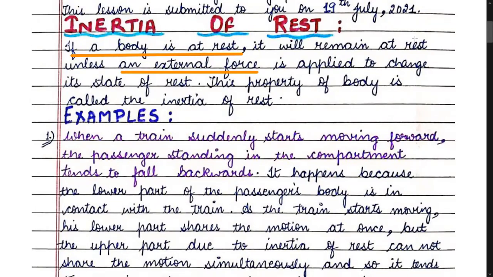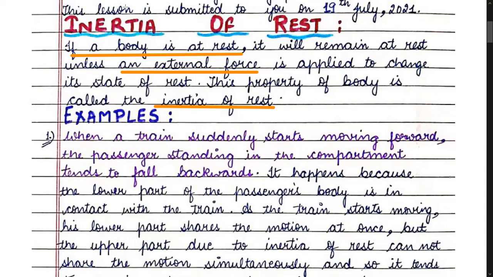This property of a body is called inertia of rest. So what is inertia of rest? If a body is at rest, it will continue to remain at rest. It will not move unless we apply a force to change its state of rest. That is, to bring it into motion, we need to apply a certain force.